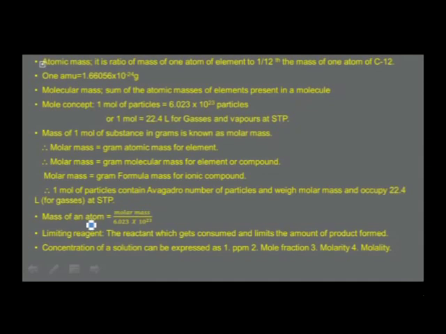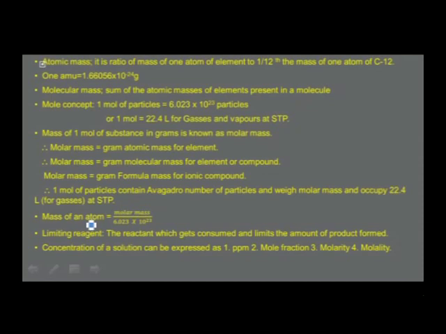Molar mass is mass of 1 mole of a substance in grams, and molar mass is connected to gram atomic mass, gram molecular mass, gram formula mass. How? Molar mass is equal to gram atomic mass for an element, molar mass is equal to gram molecular mass for an element or a compound, molar mass is equal to gram formula mass for ionic compound.